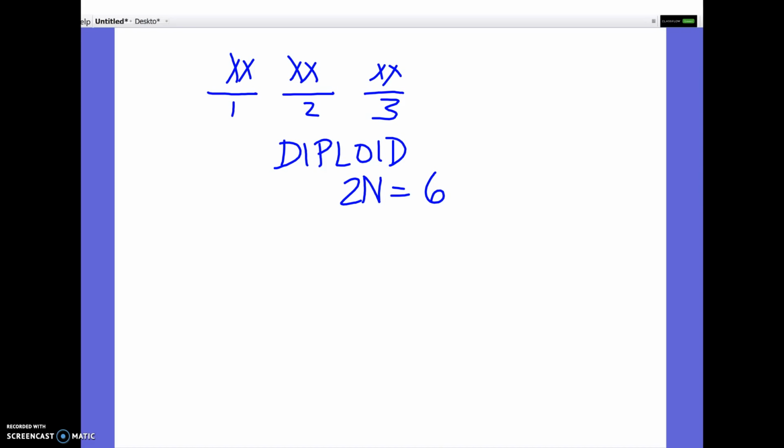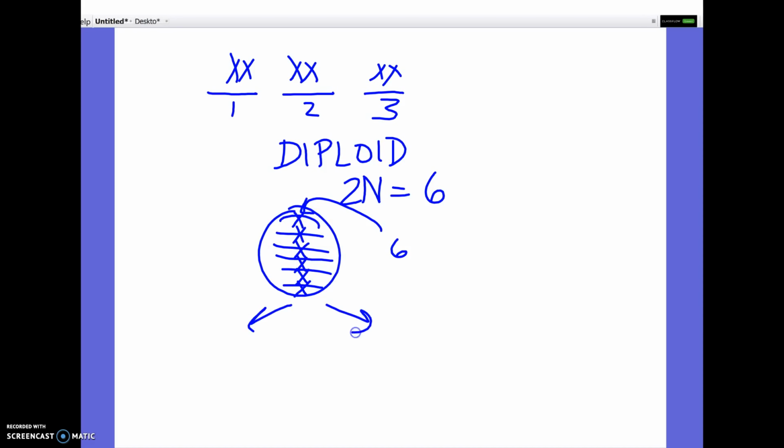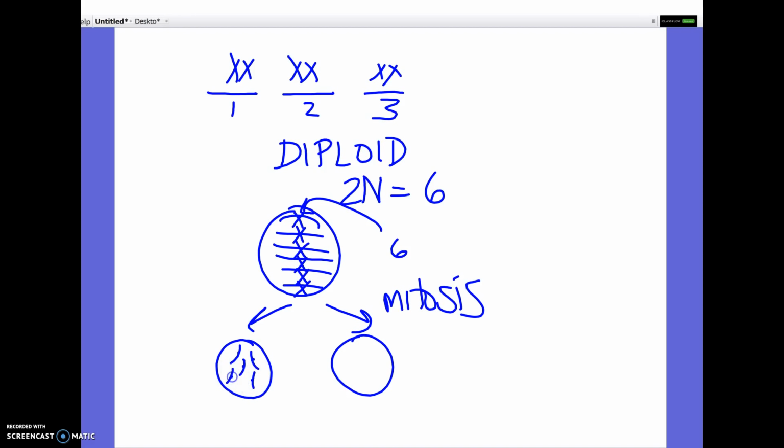If this cell undergoes mitosis, all 6 of those chromosomes are going to line up. They're going to split in half, and each new cell that's made at the end of mitosis is still going to have 6 chromosomes, but they're going to be 6 sticks instead of 6 X's. So there are 6 chromosomes here, and there are 6 chromosomes in each of these.